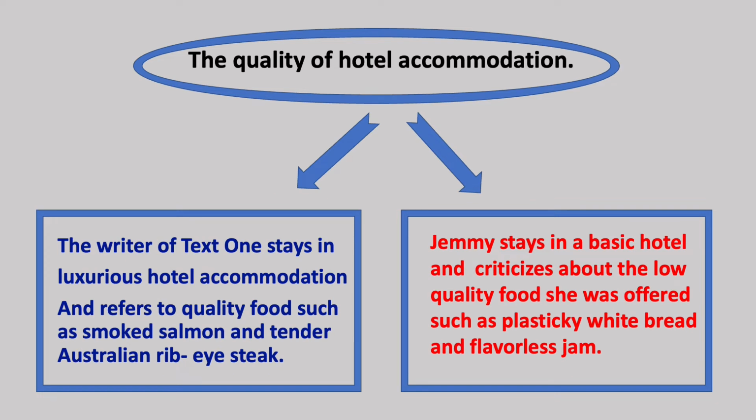The quality of hotel accommodation of the two writers is completely contrasting. Jamyang stays in a basic hotel and criticizes the low quality food she was offered, such as plasticky white bread and flavorless jam. On the other hand, Lisa stays in luxurious hotel accommodation and refers to quality food she enjoys, such as smoked salmon and tender Australian rib and iced tea.